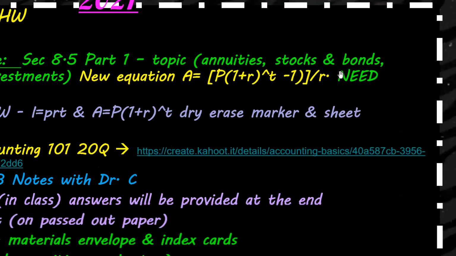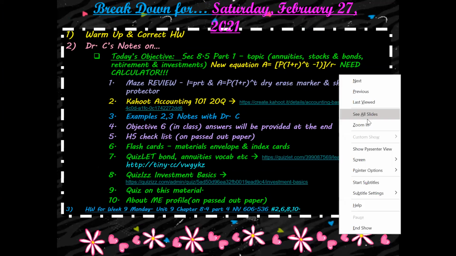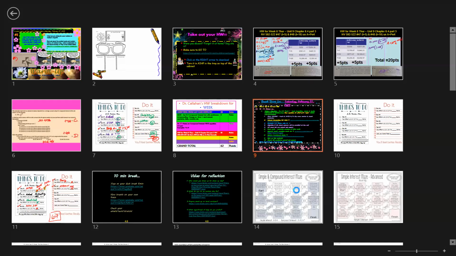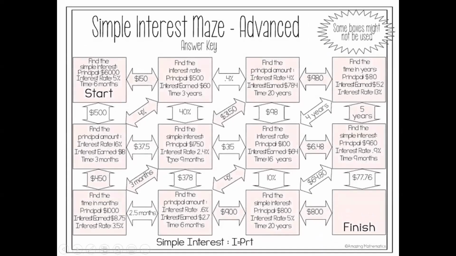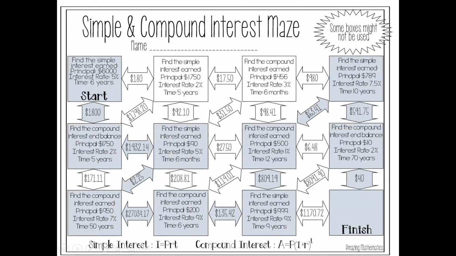Okay, so the first thing that I would like you guys to work on is a maze. So I have 2 of them. The first one is going to be on compound interest, or simple compound interest. And the second one is going to be on just IPRT. Okay, so the second one uses I equals PRT. The first one is A equals P(1 plus r)^t. Okay, so you can do either one.